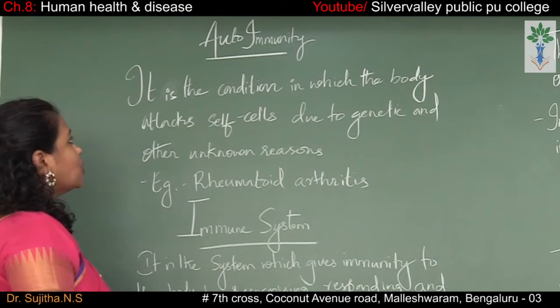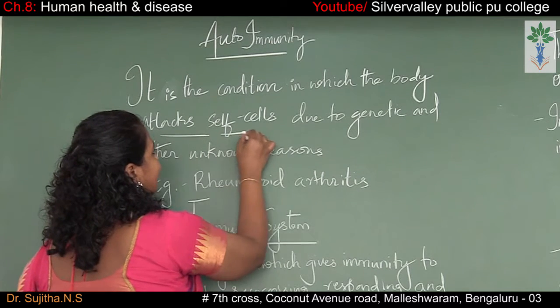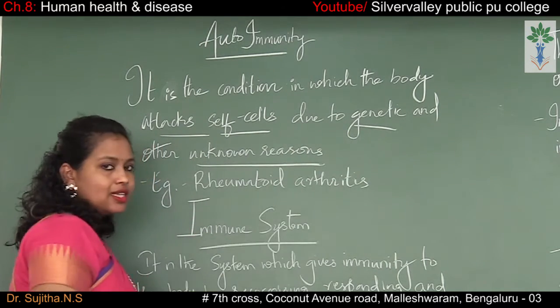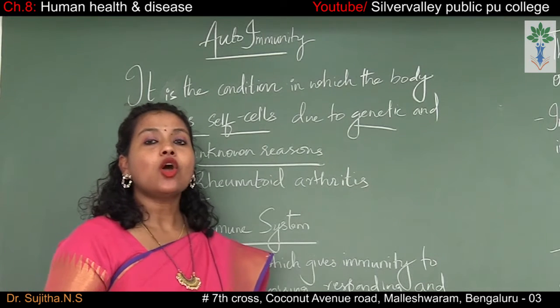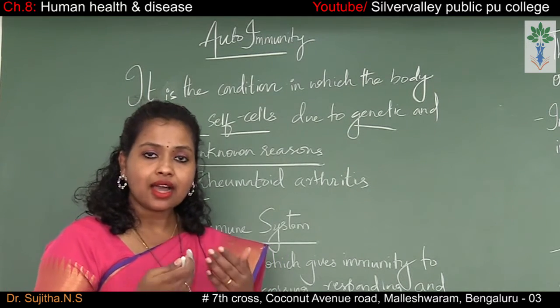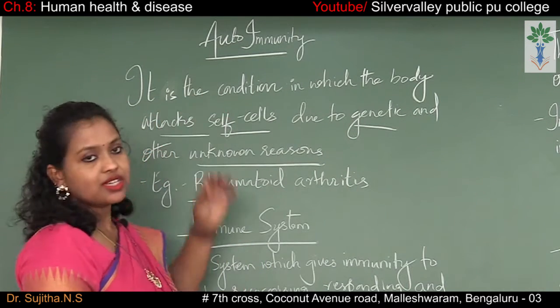Autoimmunity. Autoimmunity is a condition in which the body attacks its own cells due to genetic and other unknown reasons. Sometimes our body will not be able to identify its own cells and starts attacking our own body cells, and this results in autoimmunity.